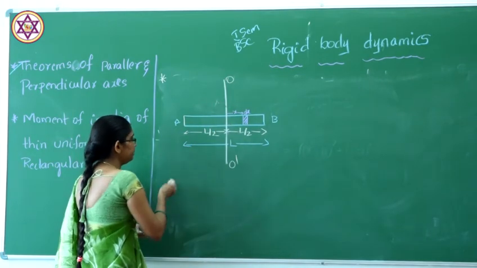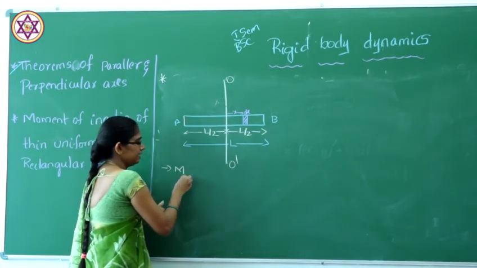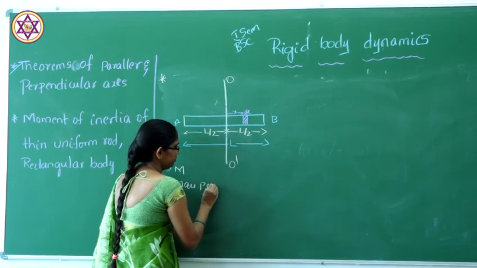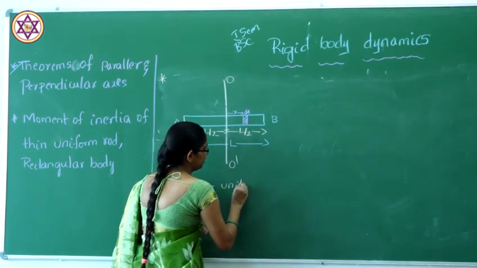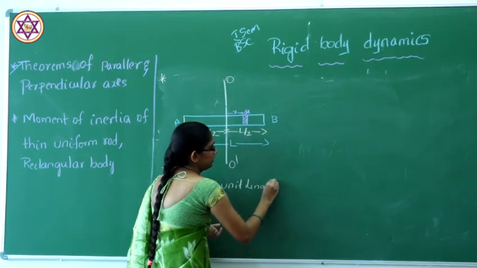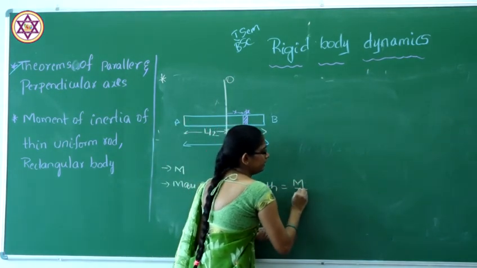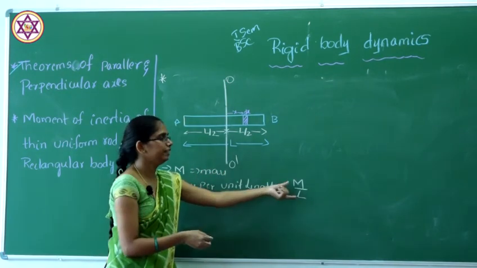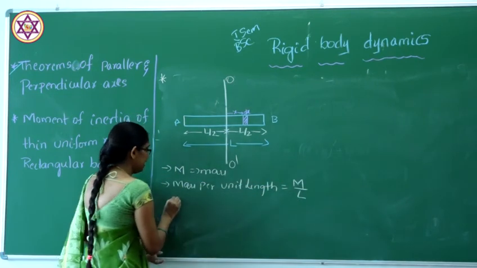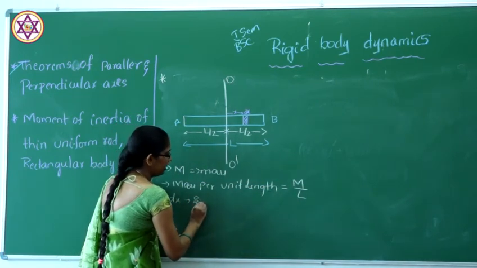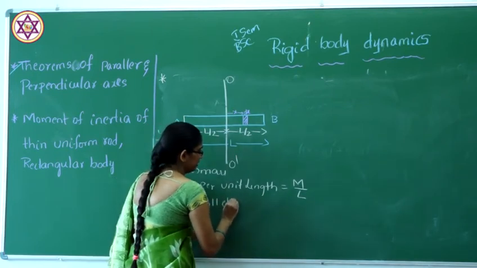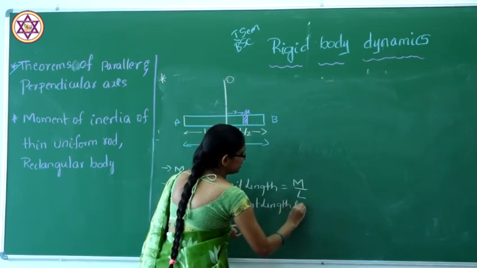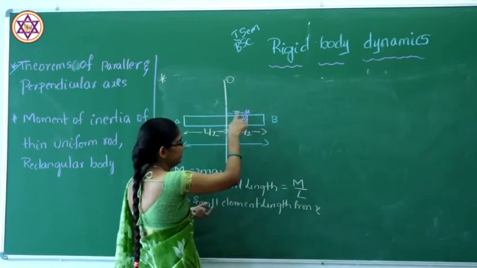Okay. And the mass of the rigid body will be m, and the mass per unit length is given by m by L. m will be the mass, the mass per unit length will be m by L, and dx will be the small element length at distance x.